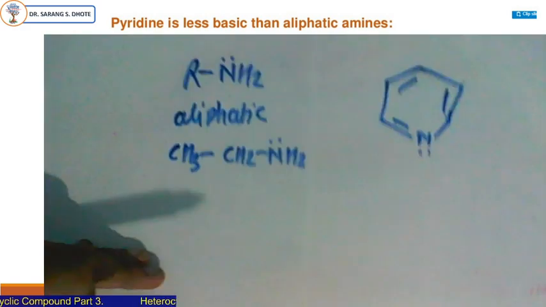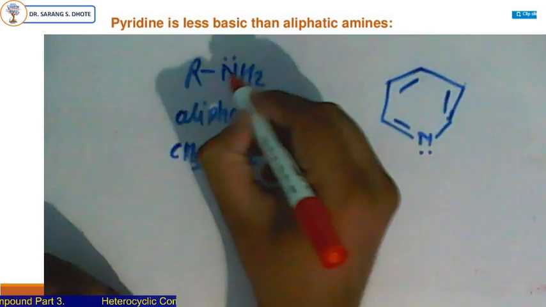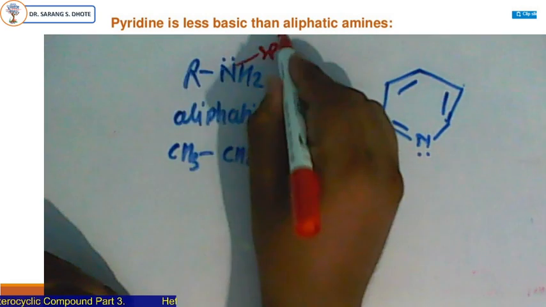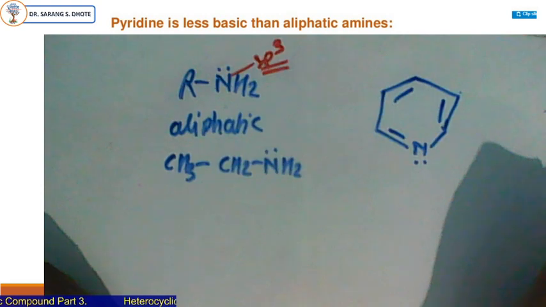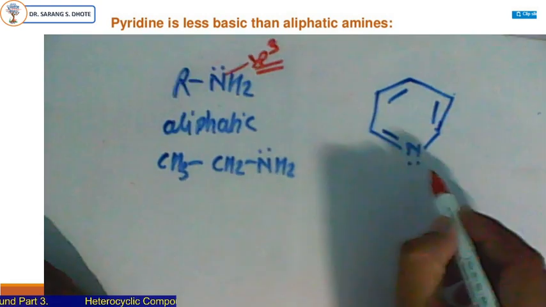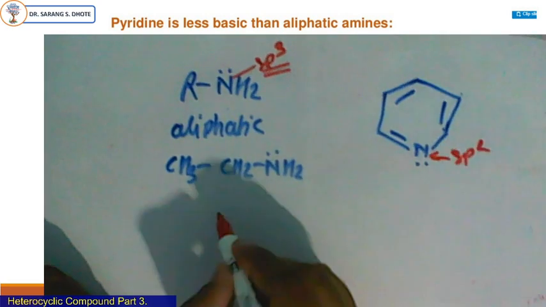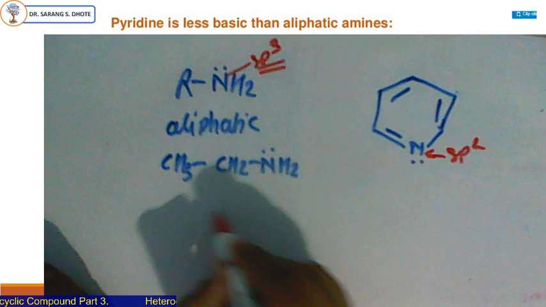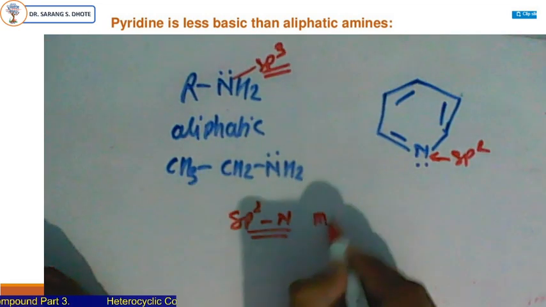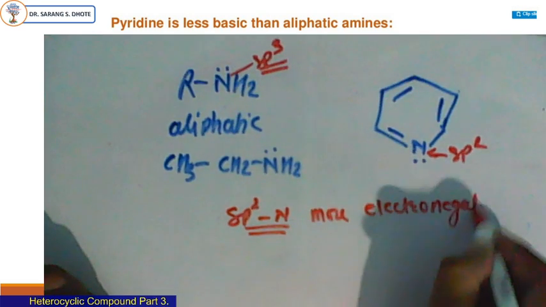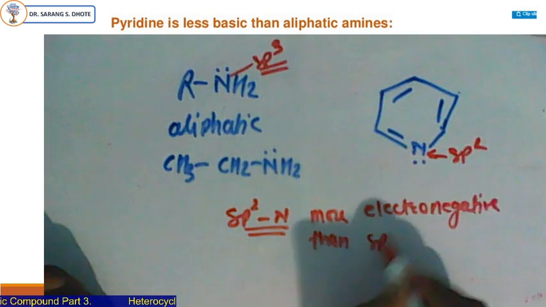Now see, in case of aliphatic amine, this nitrogen is sp3 hybridized. But in case of this pyridine, this nitrogen is sp2 hybridized. And we know that sp2 hybridized nitrogen is more electronegative than sp3 hybridized nitrogen.